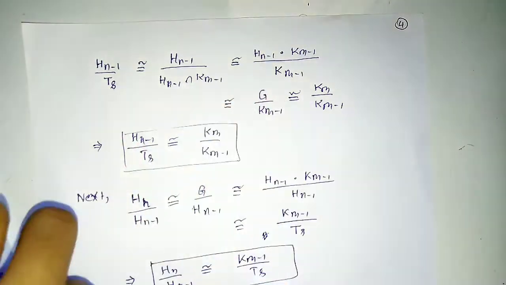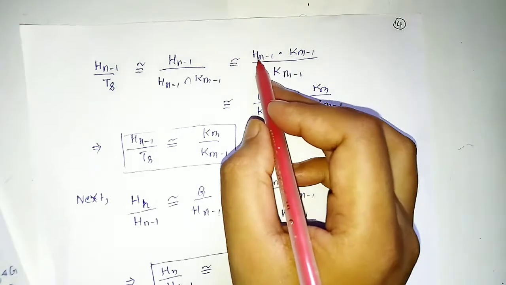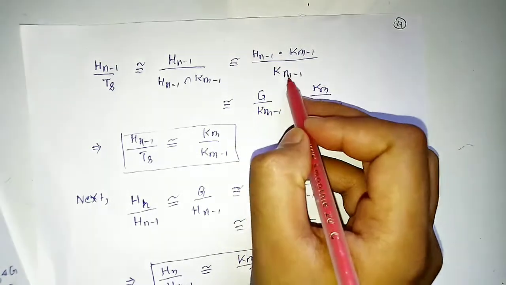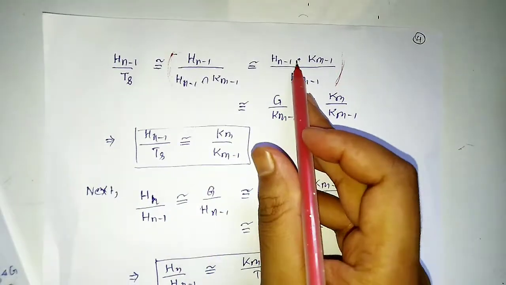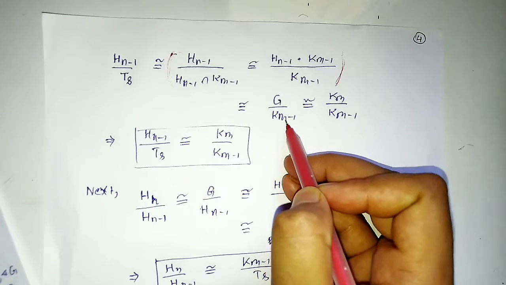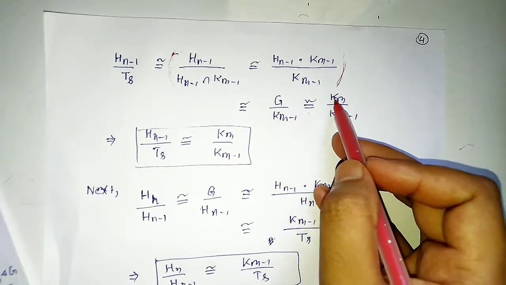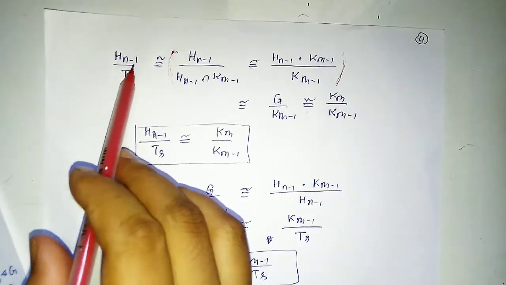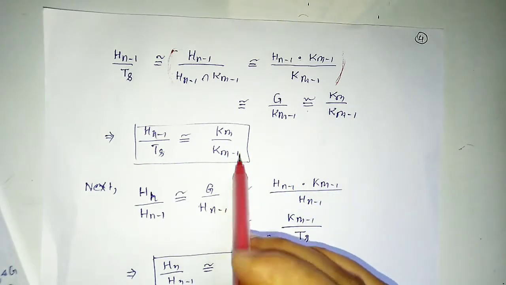From the second isomorphism theorem, the product Hn minus 1 product Km minus 1 upon Km minus 1, and the product is equal to G, so G upon Km minus 1 will be isomorphic to Km upon Km minus 1, since G is equal to Km. So Hn minus 1 upon Ts will be isomorphic to Km upon Km minus 1.